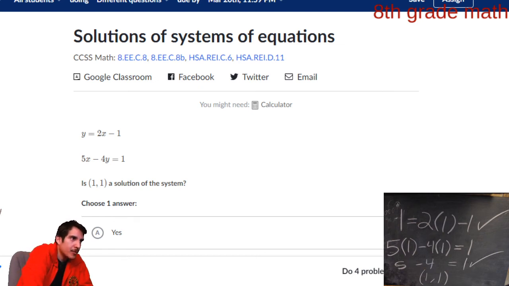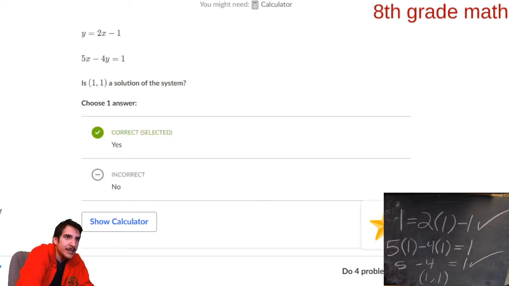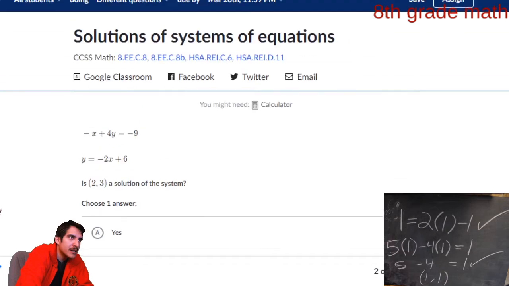So we're kind of doing 2 different things. We did graphing style, and we're also learning how to check these solutions. So you take the numbers and you put them into the equations. Both equations were satisfied, so we're going to say yes. Yay. Next question.